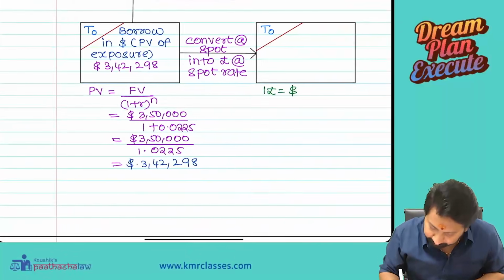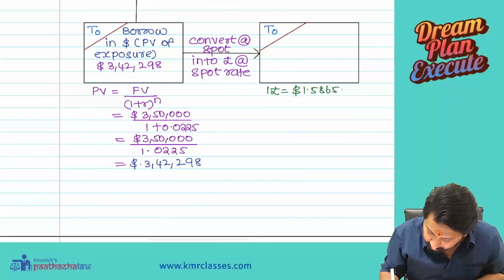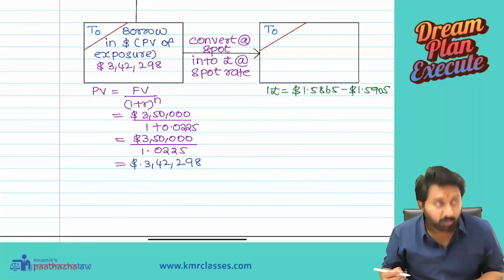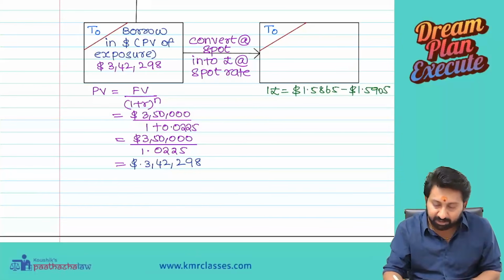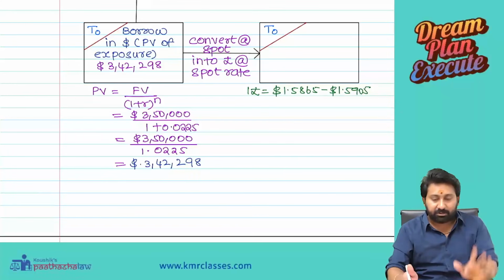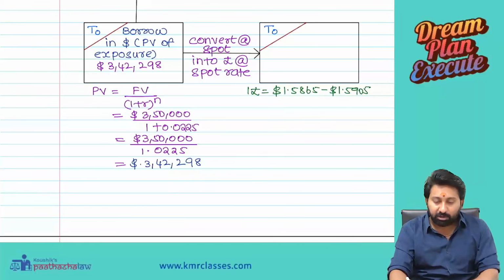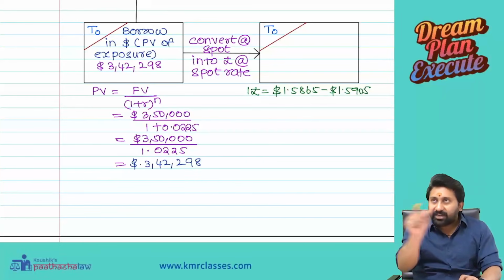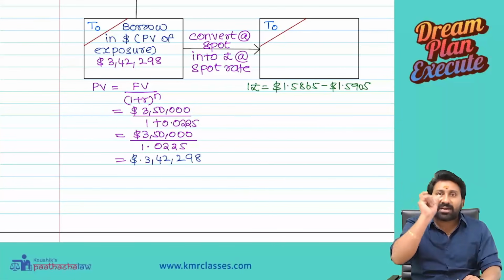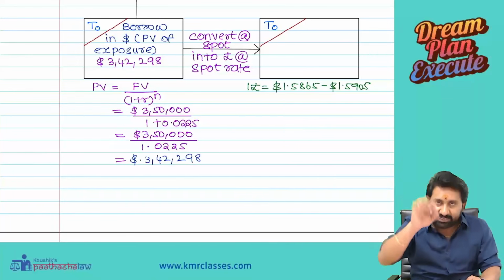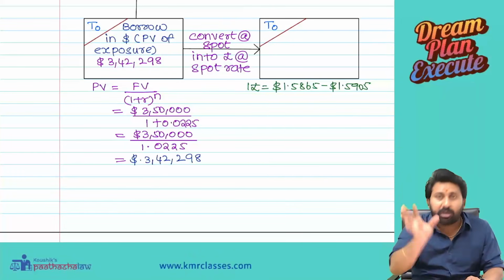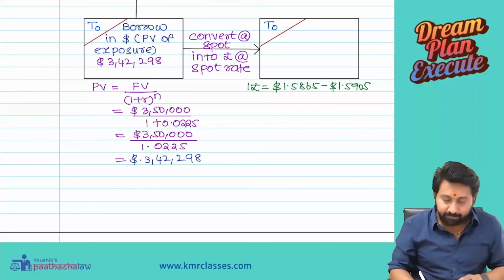£1 equals dollar 1.5865 to 1.5905. Always remember one thing. Those who are already my students, the problem will not come, but others, please listen to one rule first. Whenever forex questions are involved, first look at the per unit currency. Here, per unit is pound. Your quotation understanding should always be from the per unit point of view. In simple language, what is happening to pounds? That only you need to see. Now listen carefully. How many dollars are we having?